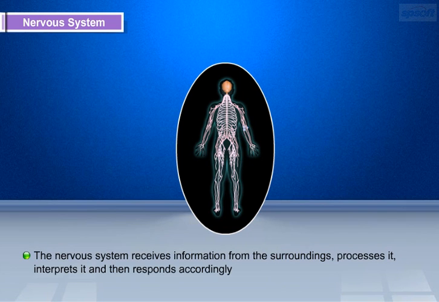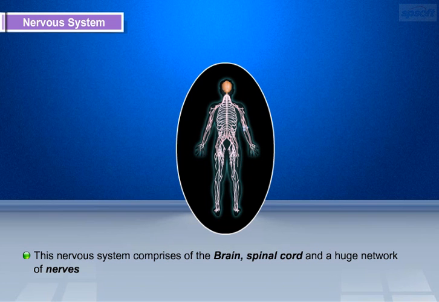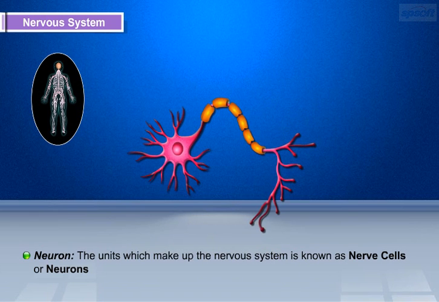The nervous system receives information from the surroundings, processes it, interprets it, and then responds accordingly. It also passes information from one internal system to another. The nervous system comprises of brain, spinal cord, and a huge network of nerves. We know that the nervous system comprises huge network of nerves. Let us discuss about the unit of nervous system, that is neuron.